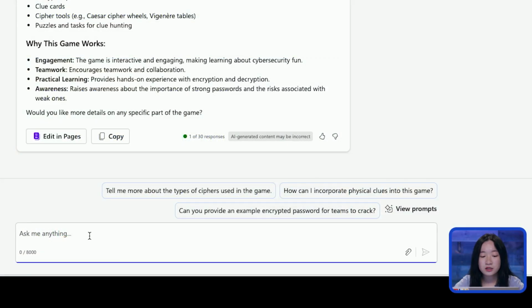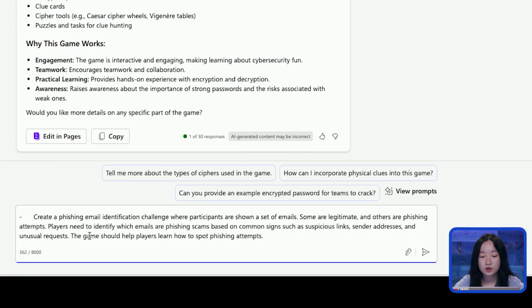So here we could give a prompt to Copilot to create a phishing email identification challenge where participants are shown a set of emails, some are legitimate and others are phishing attempts. Players need to identify which emails are phishing scams based on common signs such as suspicious links, sender addresses, as well as unusual requests. The game should help players learn how to spot phishing attempts.